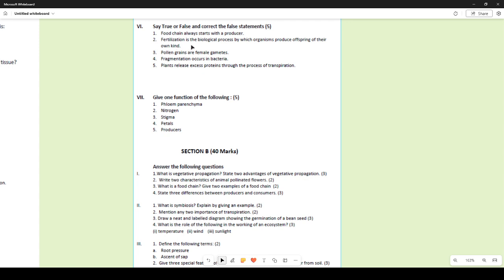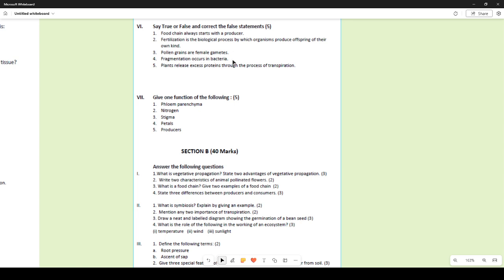Many of you wrote this is true, whereas this is false. This is not the biological process. The biological process is reproduction. Fertilization is a process that happens only during sexual reproduction, whereas through reproduction, organisms produce offsprings of their own kind. Pollen grains are female gametes. No, they are male gametes.